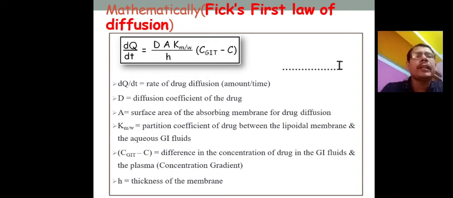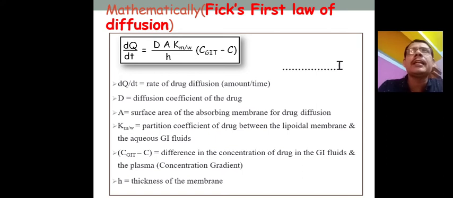The partition means one layer is the hard lipid, another is the aqueous, and at the junction between the lipid and aqueous layers, that coefficient determines how much of the drug is permeable to the inside of the cell. So if the partition coefficient Km/w is higher, the rate of absorption is higher.